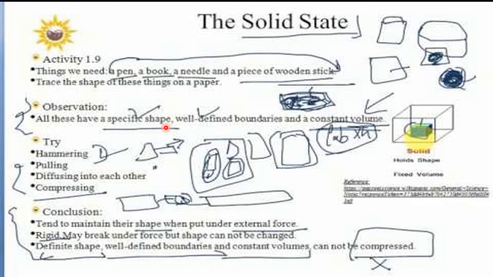That means they have a definite shape. Here is the word: well defined boundaries. Duster, well defined boundary. Chalk piece, well defined boundary. Coin, well defined boundary. And one more thing: a constant volume, that means a definite, fixed volume. The volume of a remote is fixed. For example, if you keep a TV remote on a sofa, in a bucket, or on a dining table, it has a constant volume and it will not change.